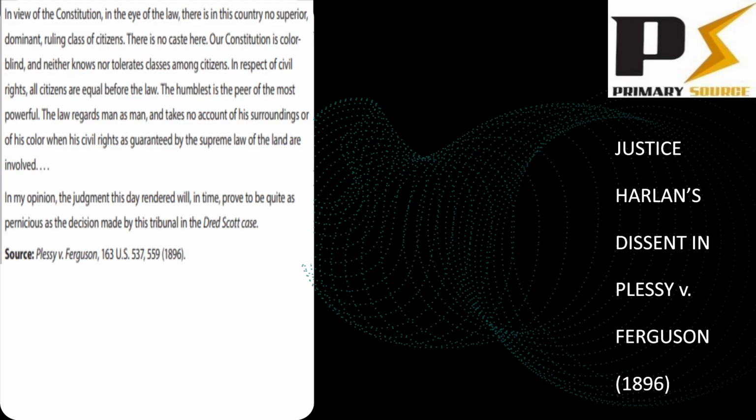We have two primary sources for today. The first one is Justice Harlan's dissent from the Plessy versus Ferguson case. This primary source is basically talking about Justice Harlan's opinion on the case and on civil rights in the United States. I want you to read this and take note of the way he talks about how individuals should be treated, not based off of their color, but based off of their class of citizenship.